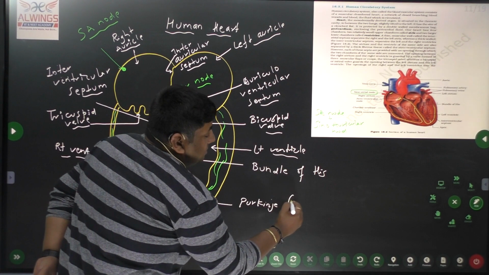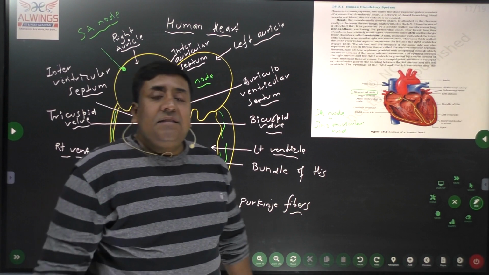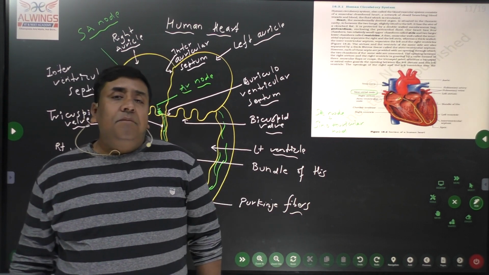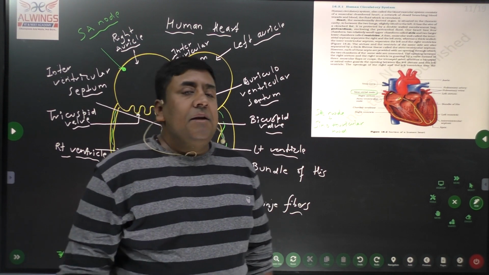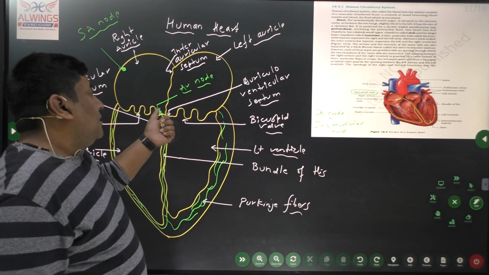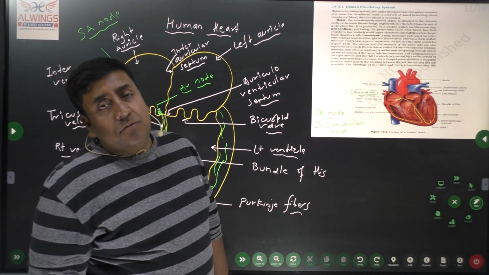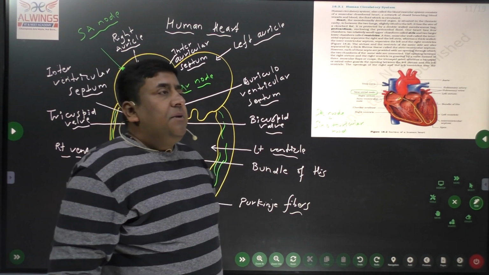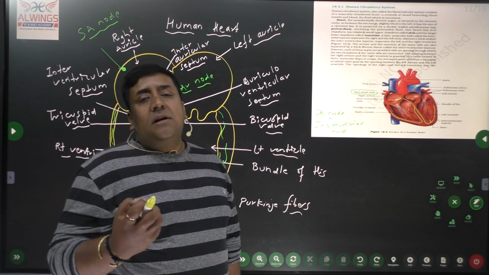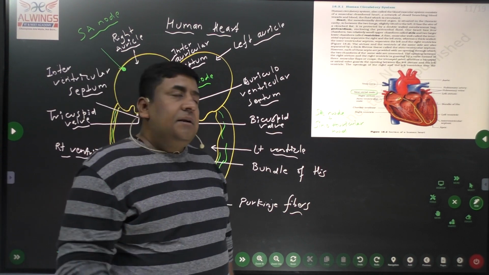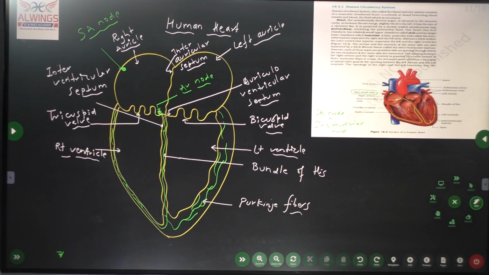Now what is the function here? The SA node starts the impulse. The impulse produced by the SA node is further carried by the AV node. The AV node transfers the impulse into the bundle of His and Purkinje fibers, due to which muscle contraction takes place, and the contraction and expansion of the heart starts. So this covers the structure of the heart and some of its parts.